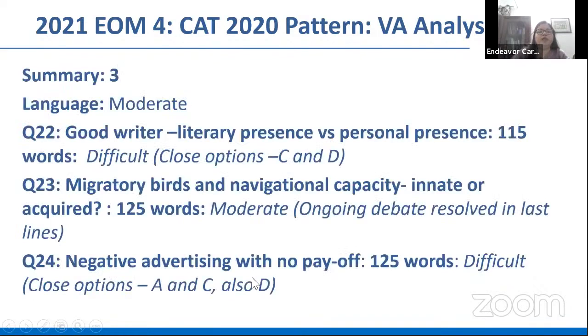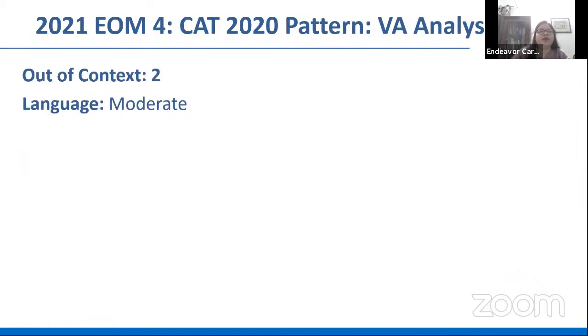Okay, so of the summary questions, one that you could take was the second one, the 23rd, and probably, either you're a good reader and you realize that detail in 24 and 22, or stay out of this because the options were definitely close. Out of context, two questions. Again, the language was moderate. Luckily in the last couple of EOMs, you've been getting moderate language with all these non-RC questions. And luckily so, because it's not always very simple, straightforward language. When the language of these questions itself is dense and involves abstract ideas, they can be huge challenges.